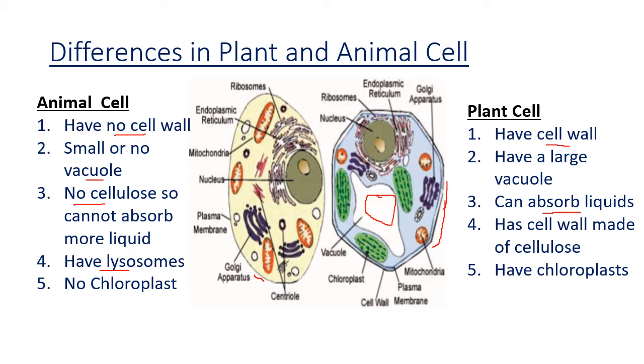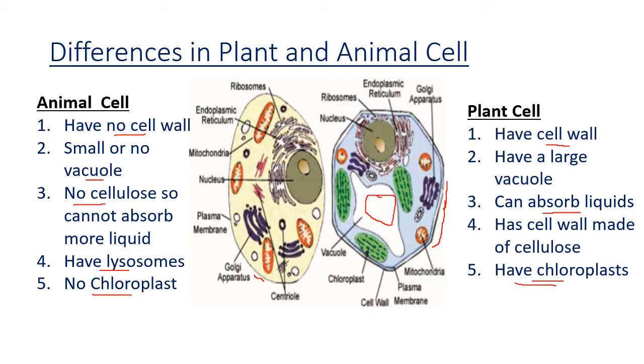Plant cells have chloroplasts, which contain a green pigment called chlorophyll, and the chlorophyll helps in photosynthesis, so plants can prepare their own food. In the animal cell, there is no chloroplast, no chlorophyll. Animals cannot prepare their own food. So these are the basic differences between a plant and an animal cell.